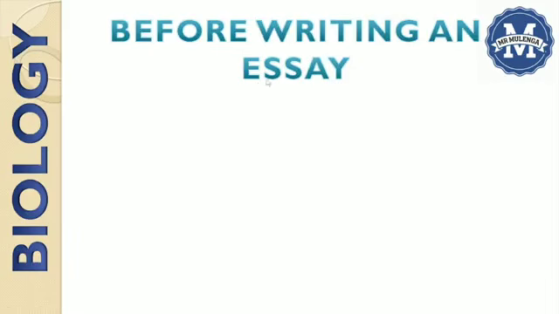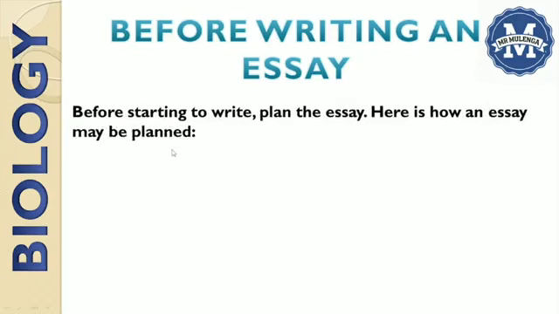Let us now proceed. In this section, you want to understand what we should do before we write an essay. Before you start writing, the first thing that you must do is plan the essay. And how do you plan the essay? Here is how you can plan your essay. The first thing, note the topics that are involved in your essay.